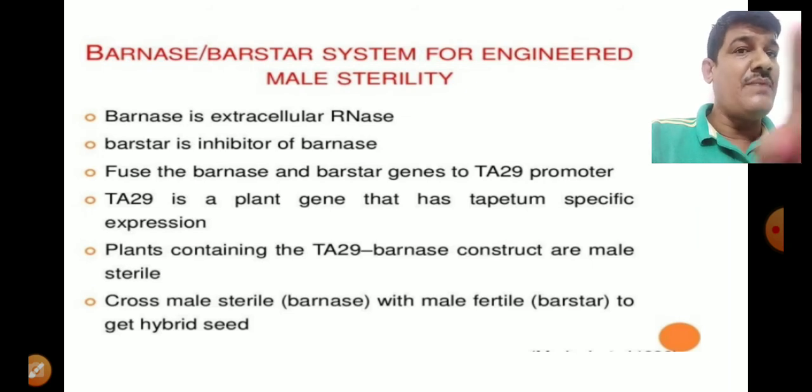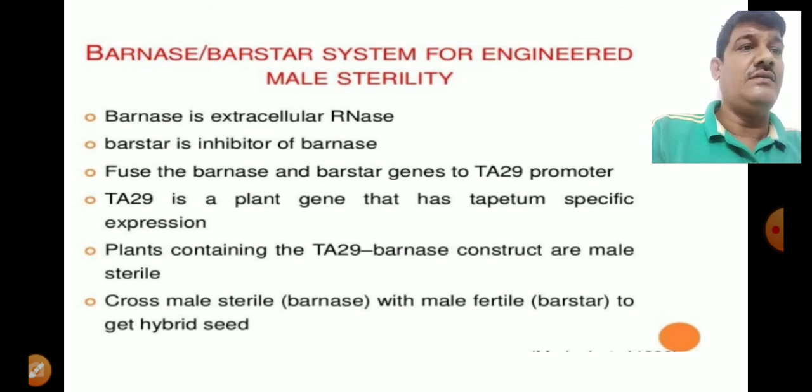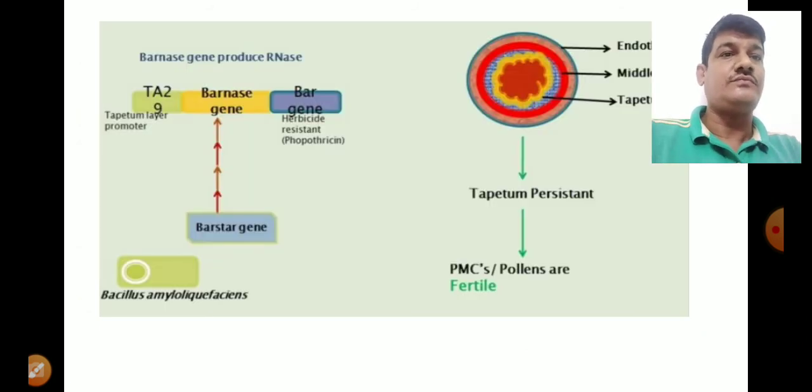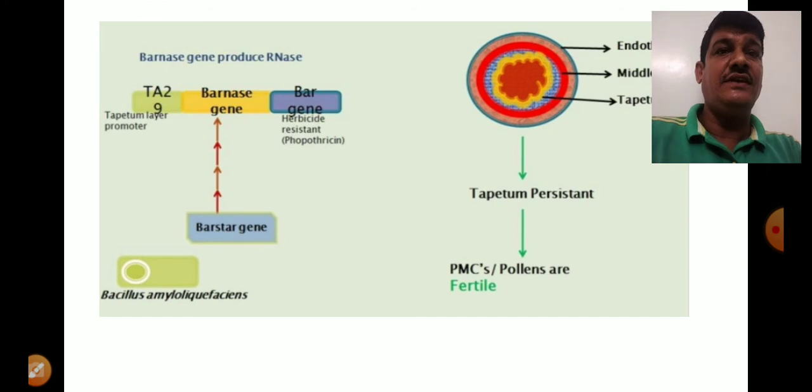So the Barnase will be deactivated, or non-functional. Then what happens? The sterile flower could become functional. Thereafter we can explain this in the following way.